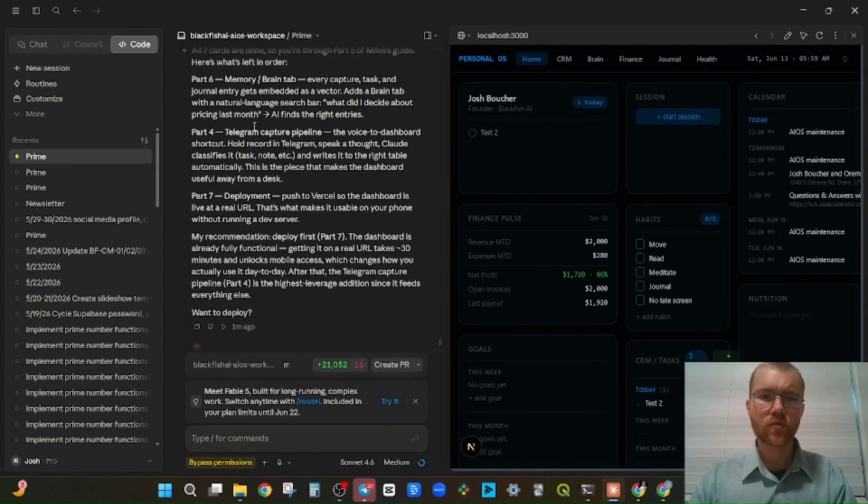Interesting. Part 4, really? We didn't do that? Telegram capture pipeline, the voice to dashboard shortcut: hold record in Telegram, speak a thought, call Claude, classifies it, and writes it to the right table automatically. This is the piece that makes the dashboard useful away from a desk. Part 7 is deployment, push to Vercel so the dashboard is live at a real URL. That's what makes it usable on your phone without running a dev server. Interesting. All right, sounds like a plan.